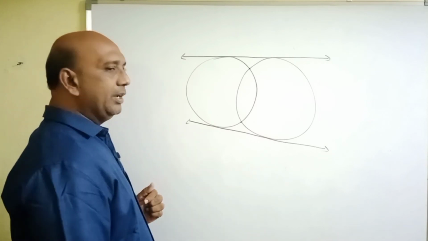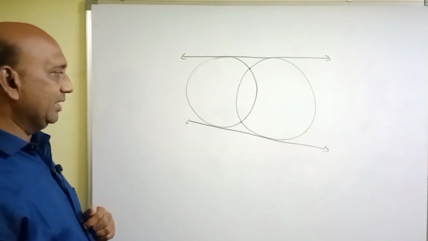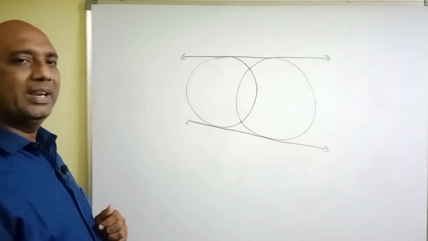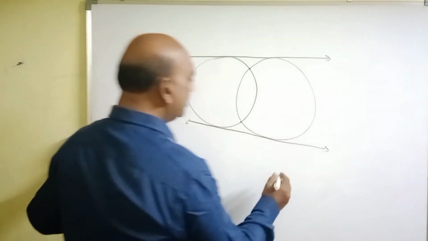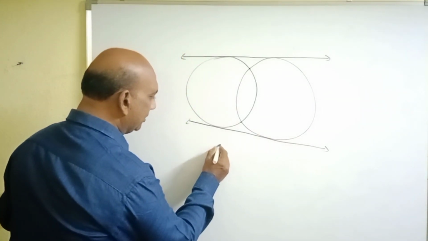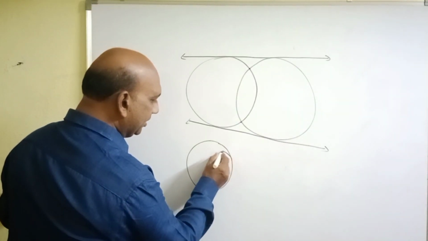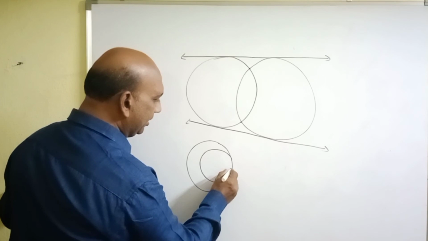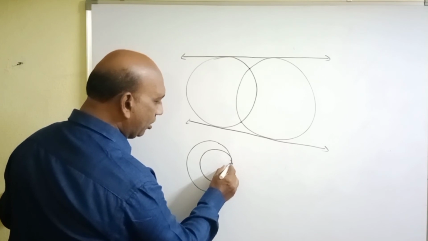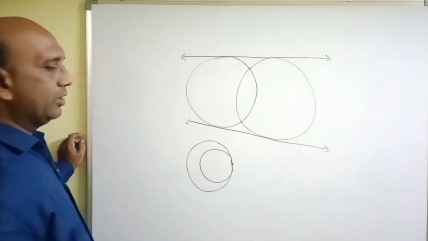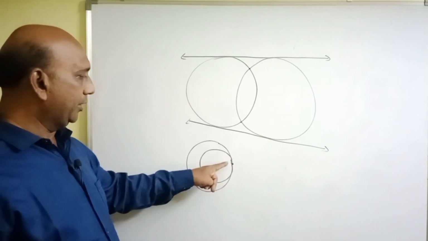Suppose any two circles intersect each other at only one point internally. Internally means they will be like this. So one circle is like this, and internally means another circle will be like this, which have a common point of contact, a common point.